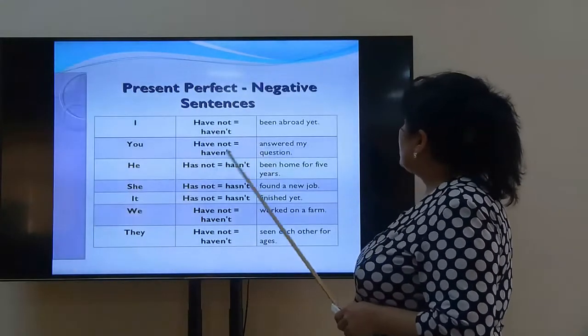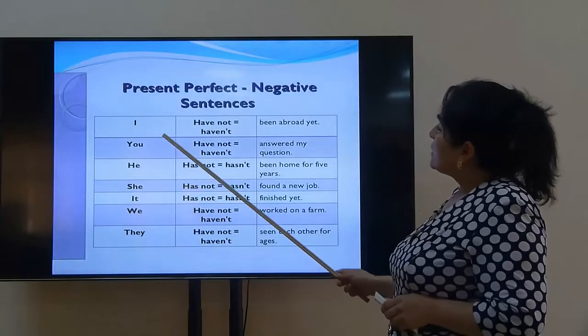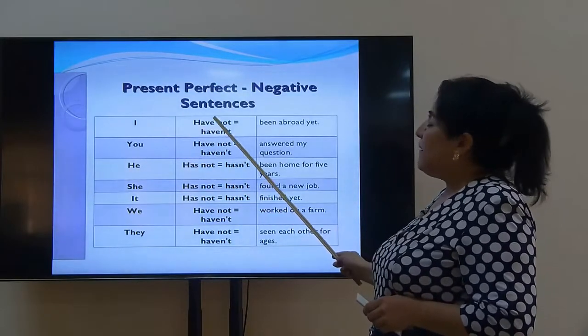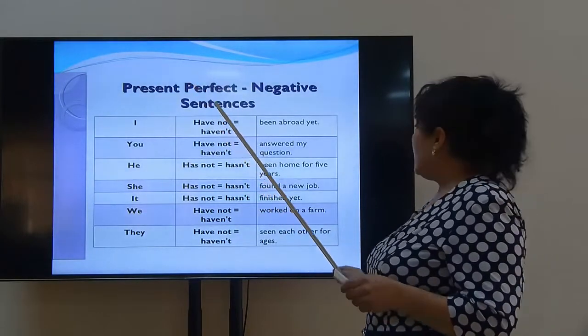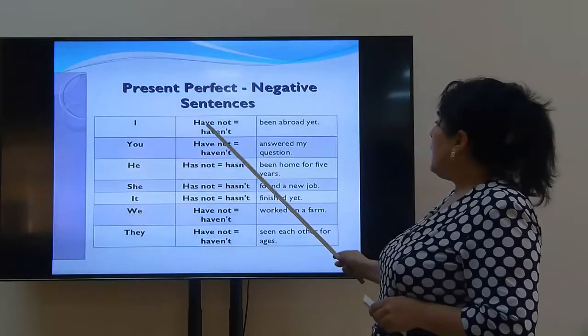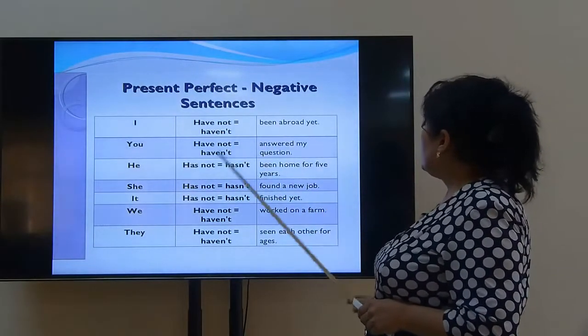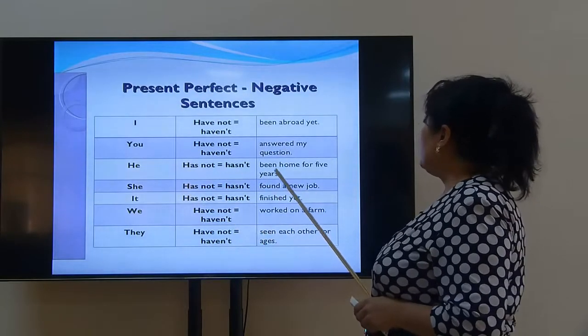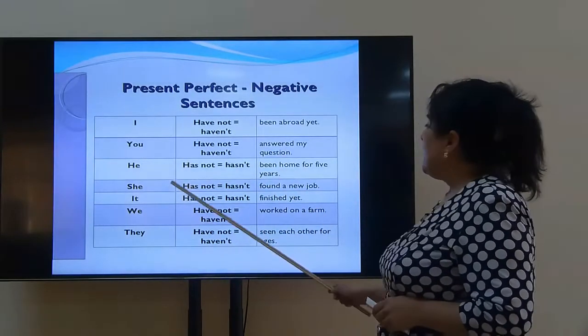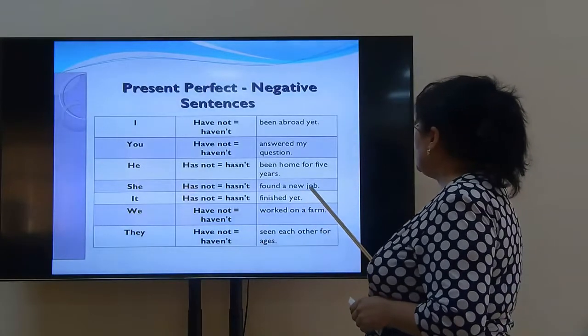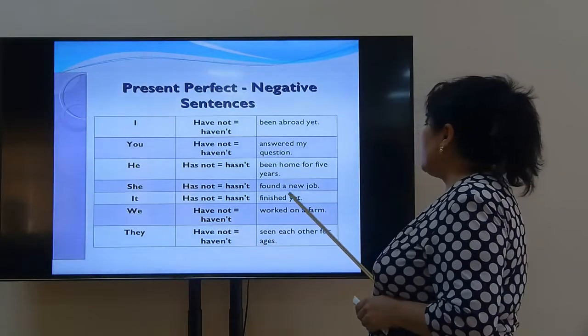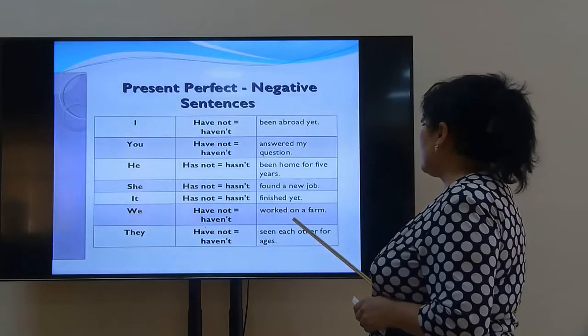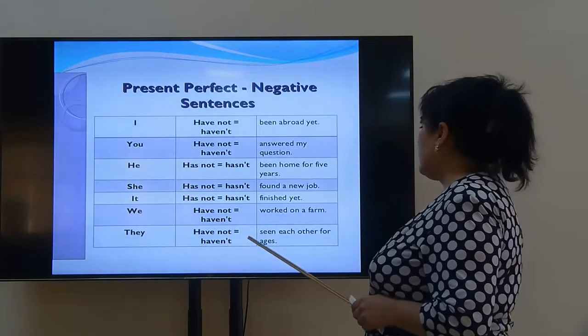Next one is the negative form. The long form is have not and the short form is haven't. For example, I haven't been abroad yet. You haven't answered my question. He hasn't been home for 5 years. She hasn't found a new job. It hasn't finished yet. We haven't worked on a farm. They haven't.